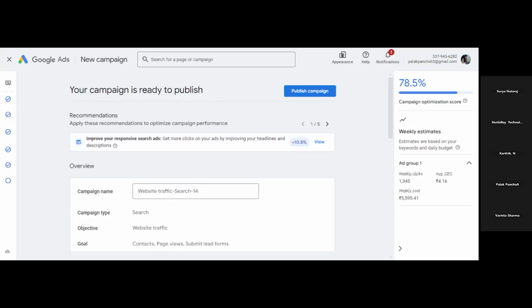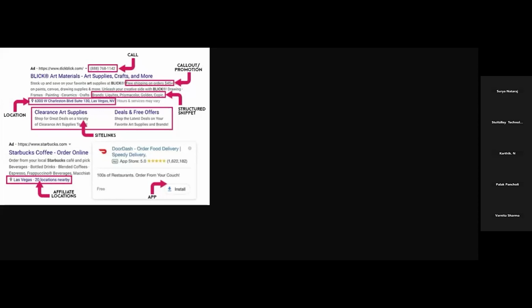Example of extensions. Is it visible? This is call extension. This is callout promotion extension. This is structured snippet. This is location extension. This is site link extension. So these are the different ad extensions available. Is it clear? Is it visible?